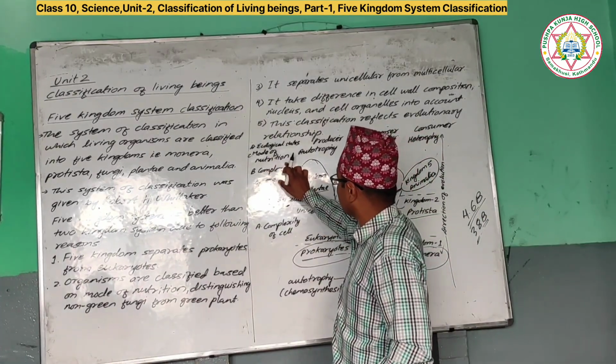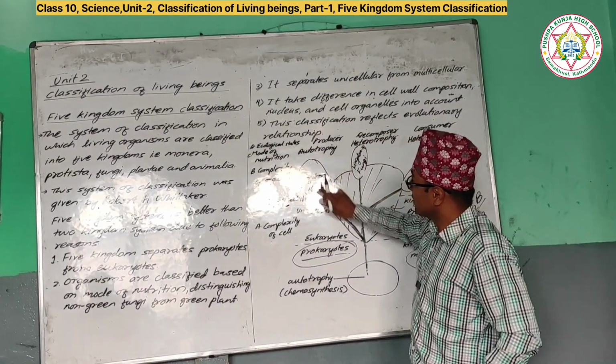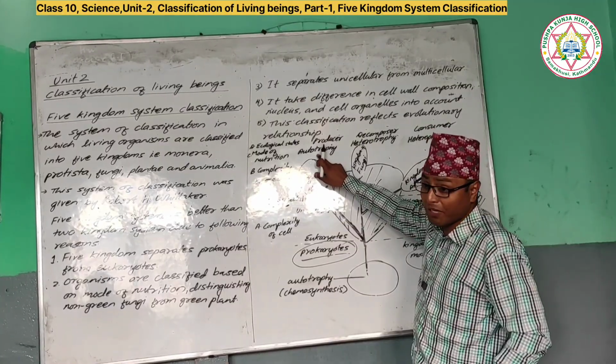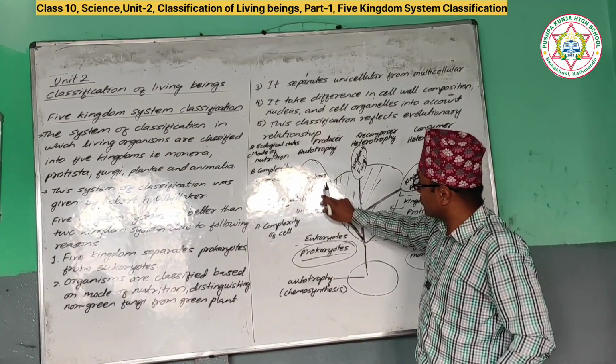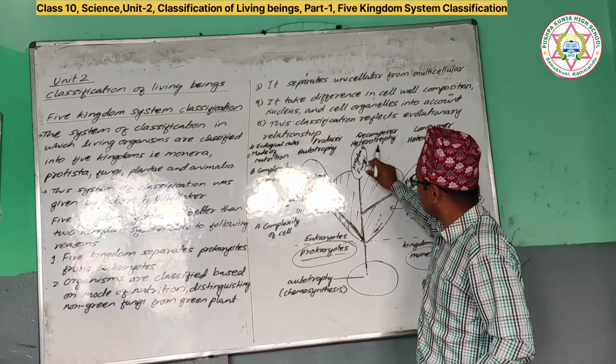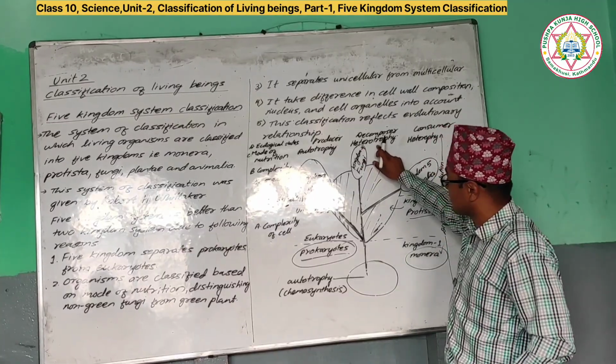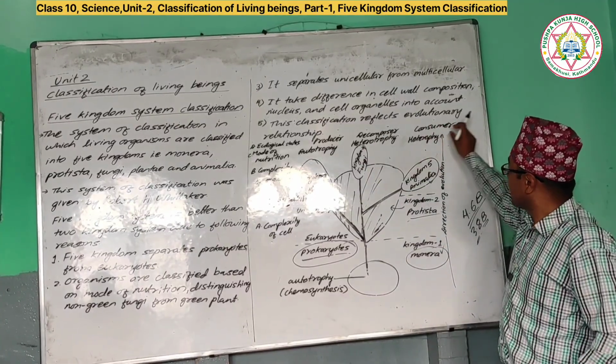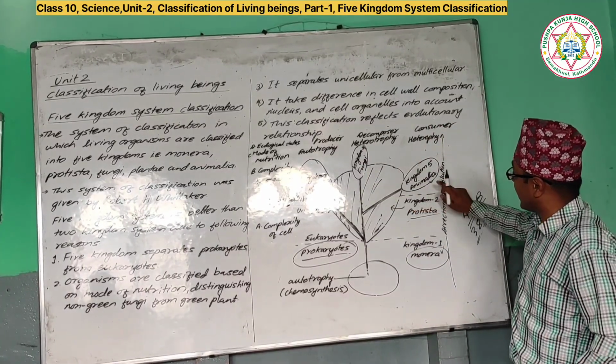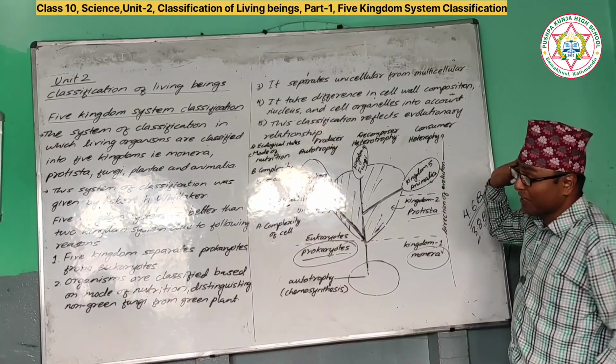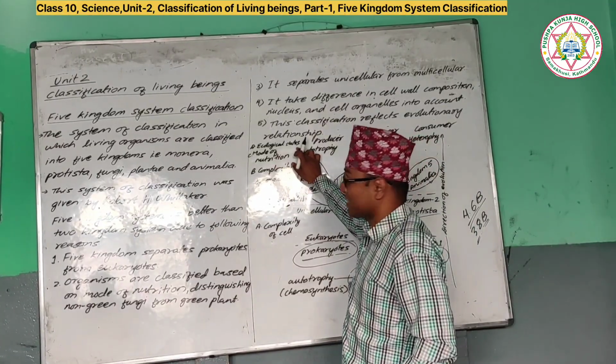Next is mode of nutrition. If you see the mode of nutrition, Plantae is autotrophic. Plant कस्तो छ? Autotrophic. And fungi heterotrophic. They are saprophytic, parasitic. And Animalia heterotrophic. And ecological status.